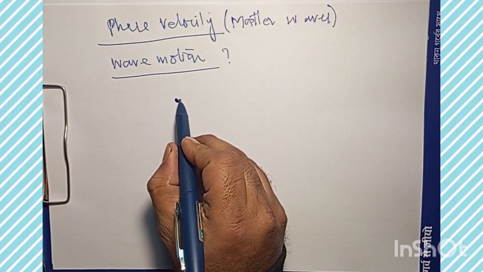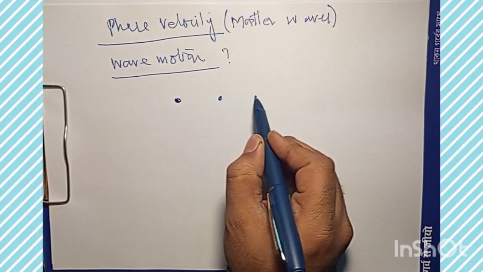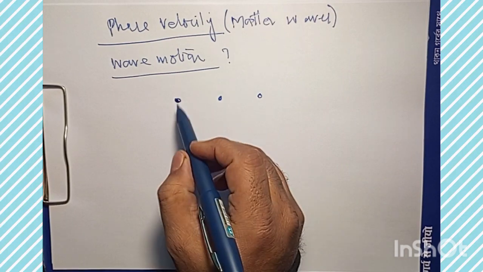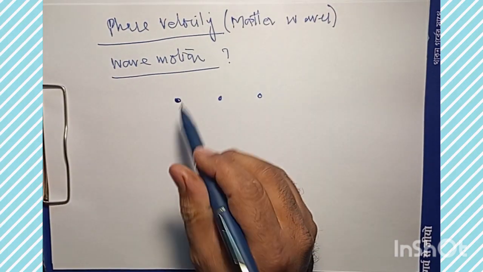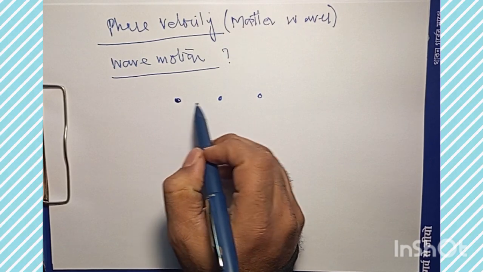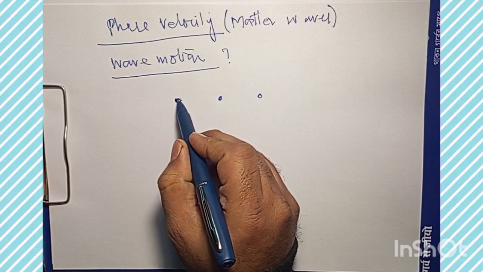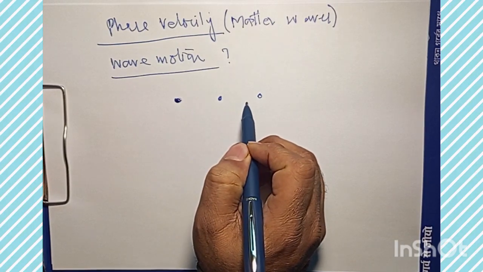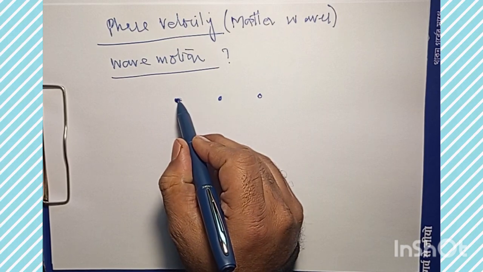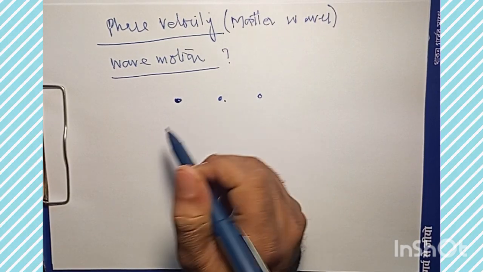which travels from one point to another point to another point due to the repeated periodic motion of the particles of the medium. These particles are oscillating about their mean positions, and the motion is handed over from one particle to the next.